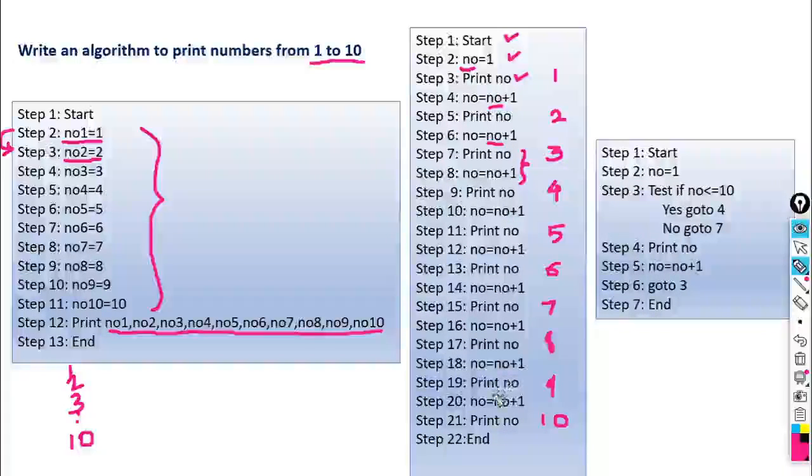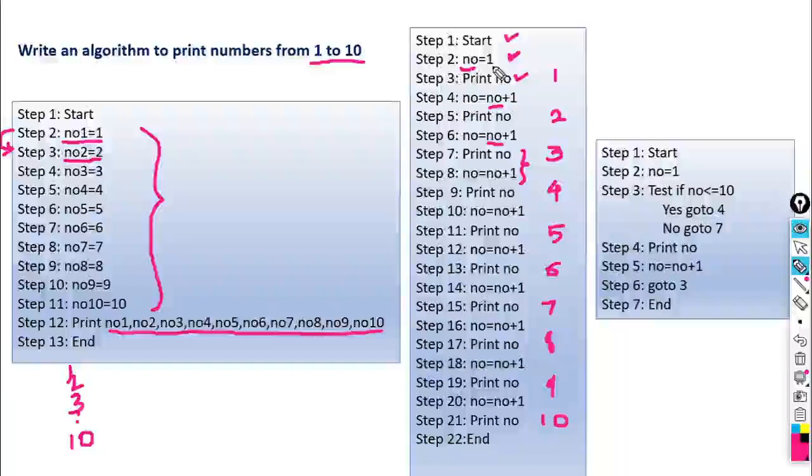So how many times are we repeating the same sequence? If we have an initial value of 1 and we want to print up to 10, we are repeating this set of instructions 10 times. These two instructions are in a set, and we are repeating this set 10 times, using the same variable from the beginning of the algorithm to the end.